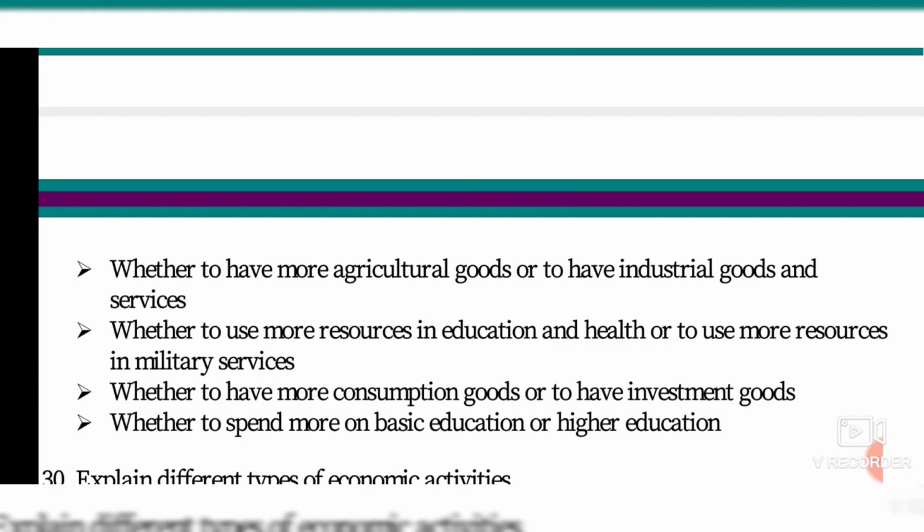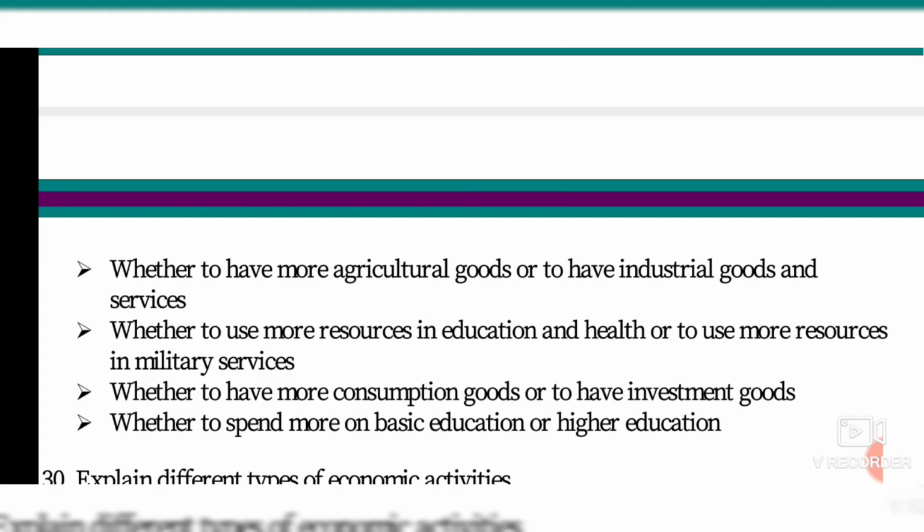Consumption goods means what you buy in daily life and you use it, isn't it? For example, petrol is a consumption good you need daily in your life, for putting in the vehicle, and you will use it. Investment goods means, for example, purchasing gold. Gold you will buy and keep inside the locker or inside the cupboard, isn't it? So which one will you be using most? The consumption goods, isn't it?